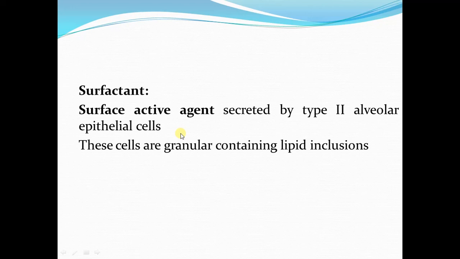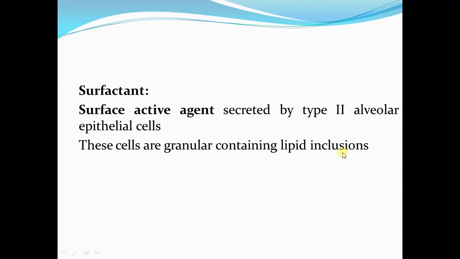These are also known as type 2 pneumocytes or granular pneumocytes because they contain granules consisting of lipid inclusions.